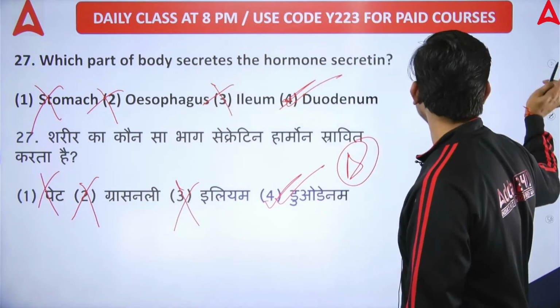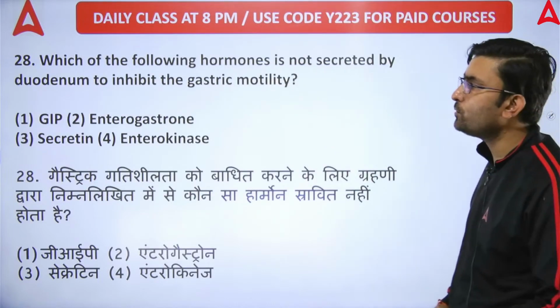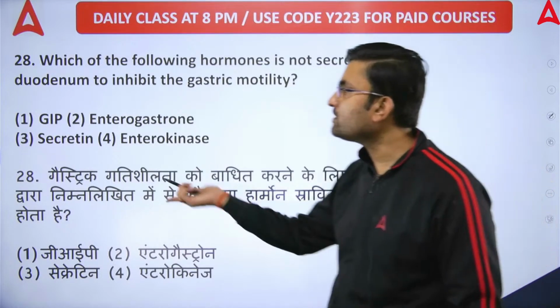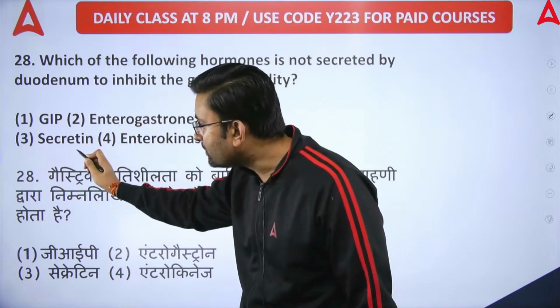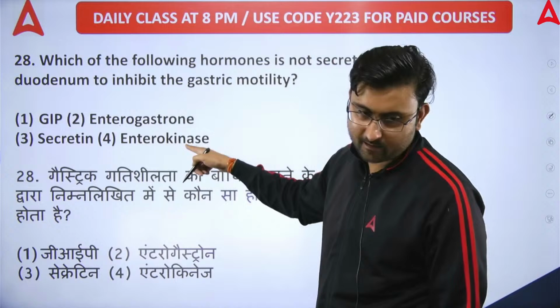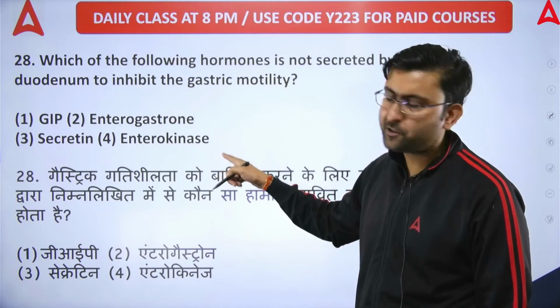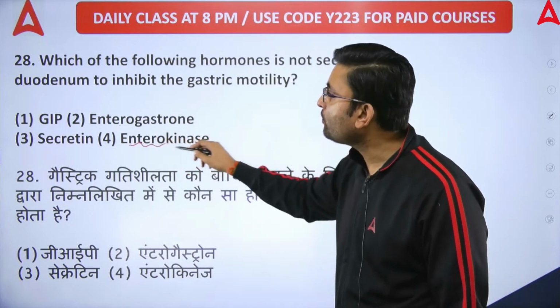Next question, question number 28. Which of the following hormones is not secreted by the duodenum to inhibit gastric motility? GIP hormone is secreted to inhibit. Enterogastrone is also secreted to inhibit. Secretin is also secreted. Enterokinase is the one that is not secreted, because enterokinase is not a hormone, it is an enzyme.